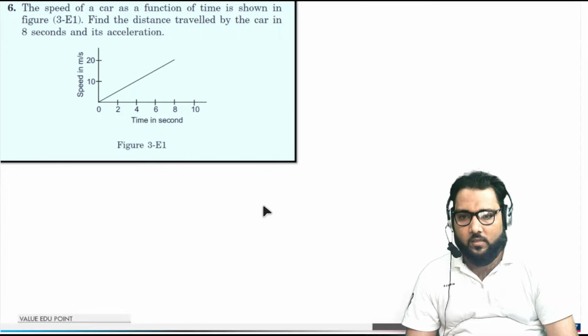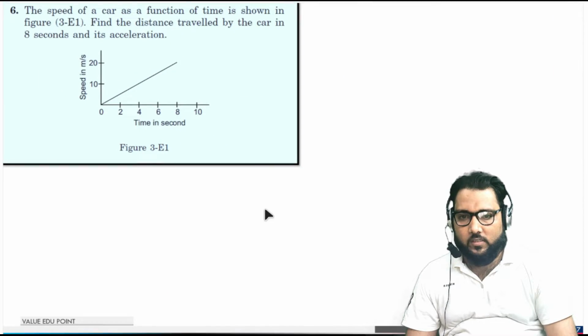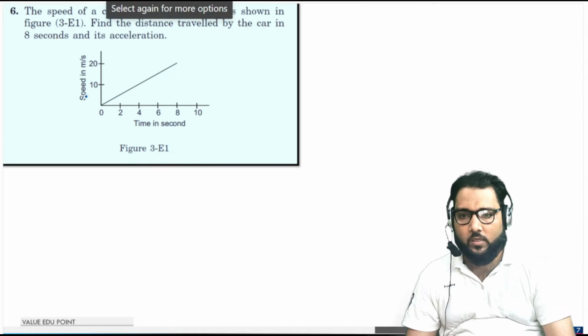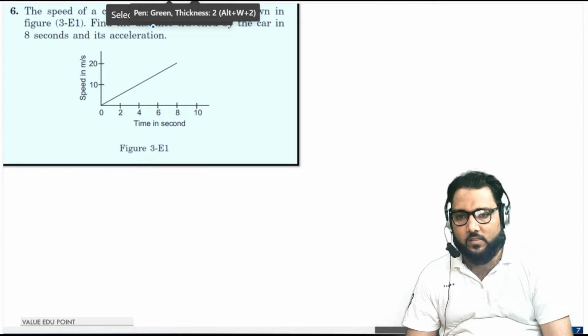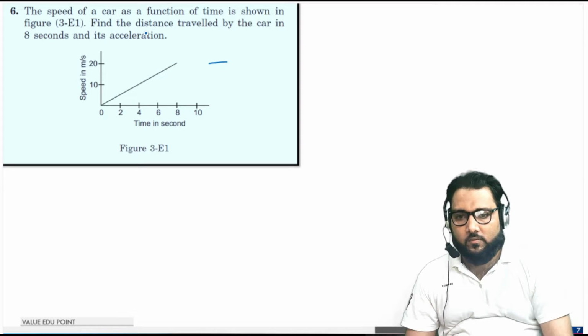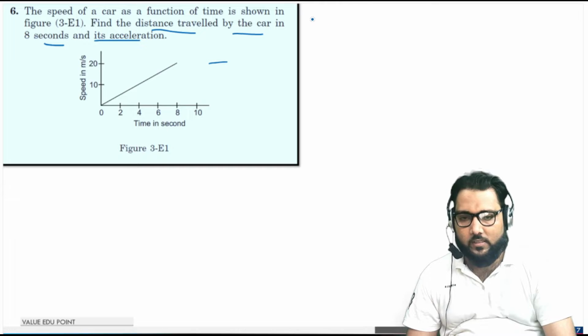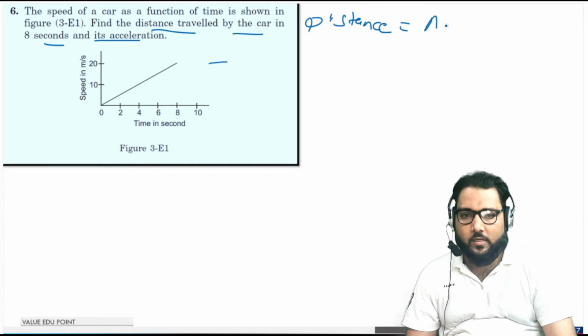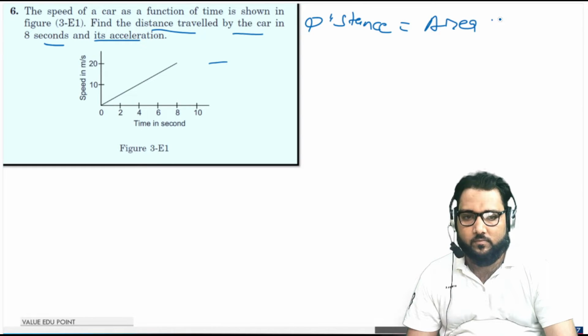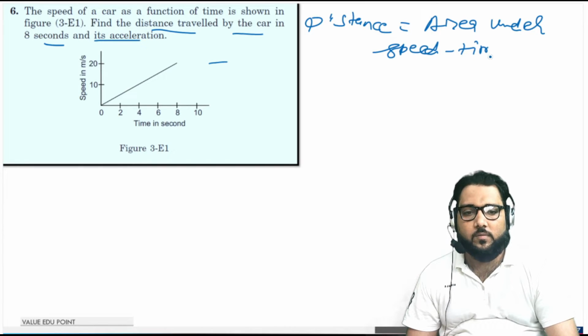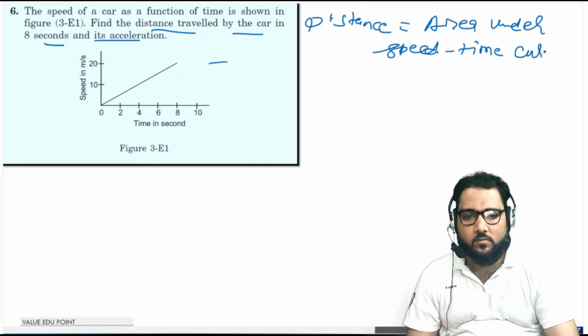Now for the next problem, question number 6. It is a very simple problem. Again, a VT curve, speed time curve, is given. He is asking to find the distance traveled by the car in 8 seconds and its acceleration. We know the distance is the area under the speed time curve, or VT curve.